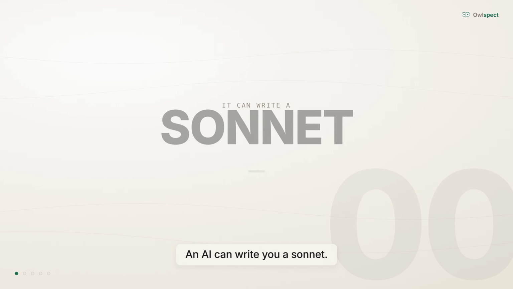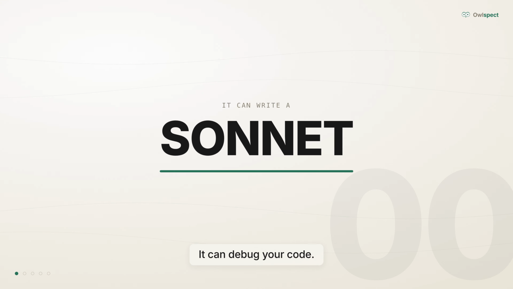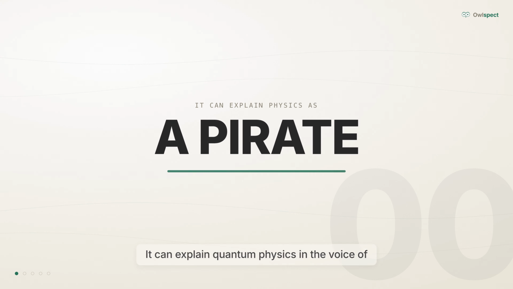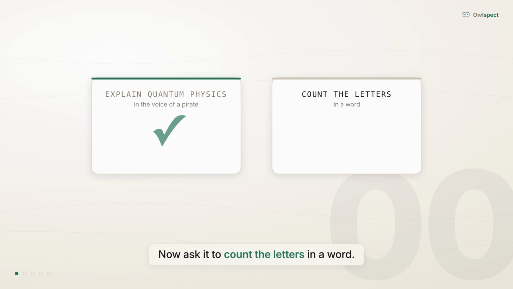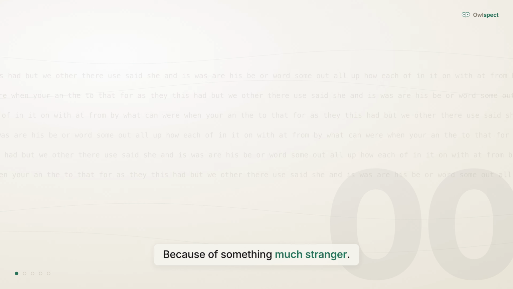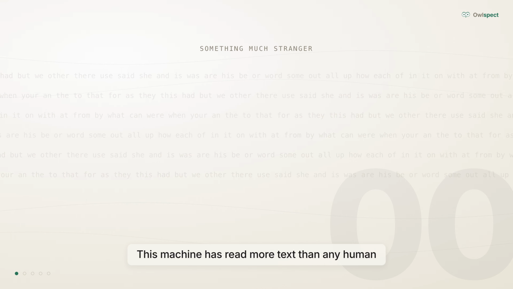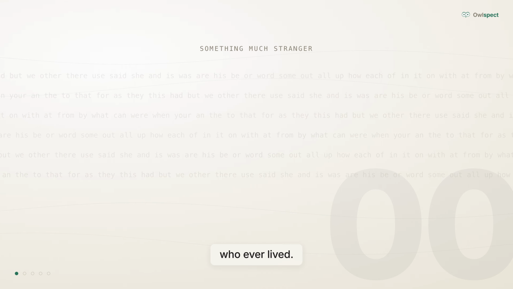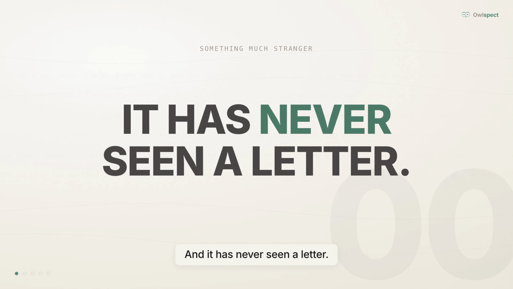An AI can write you a sonnet. It can debug your code. It can explain quantum physics in the voice of a pirate. Now ask it to count the letters in a word. There's a decent chance it gets that wrong. Not because it's dumb, because of something much stranger. This machine has read more text than any human who ever lived, and it has never seen a letter.